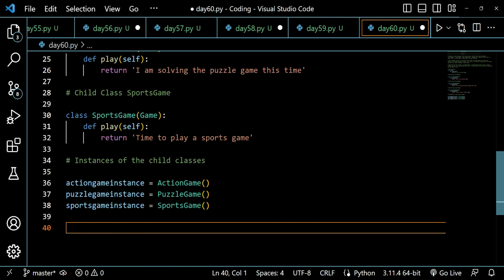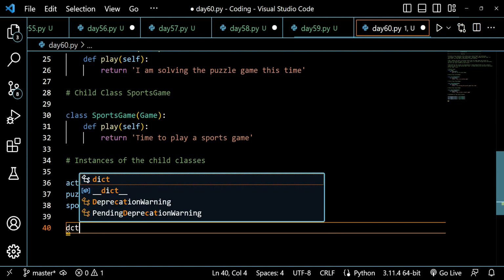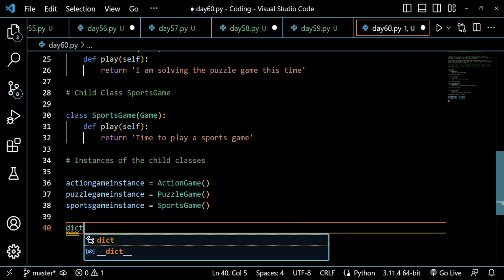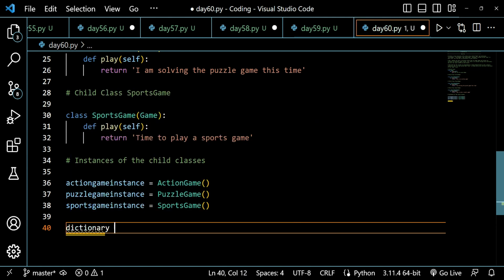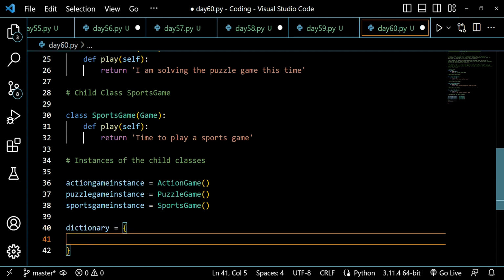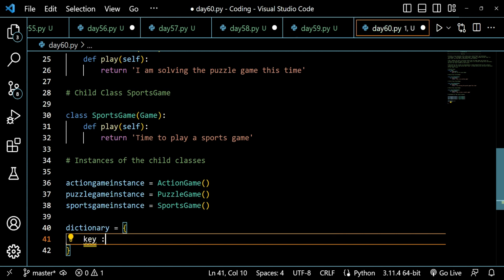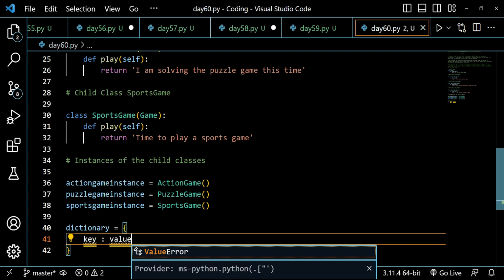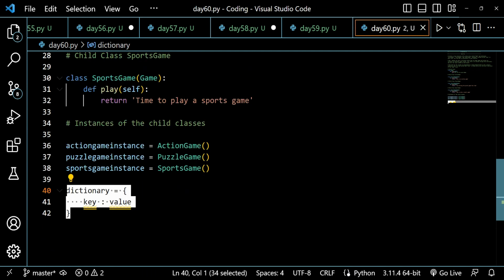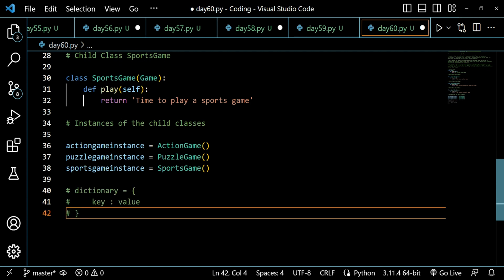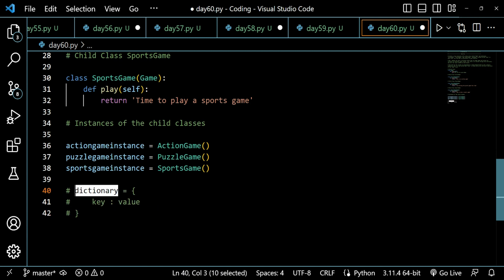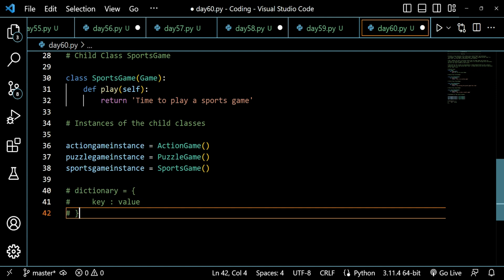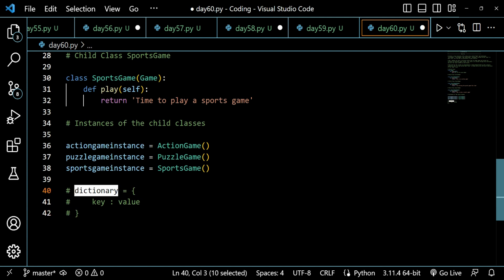So what is a dictionary? A dictionary is nothing, it's a set of key value pairs, and we put curly braces here. If you do not know what a dictionary is, it's a set of key value pairs. So a dictionary is created like this. We have to give the name of the dictionary here. Let's say my dictionary name could be anything, x y z, because it's a variable here.